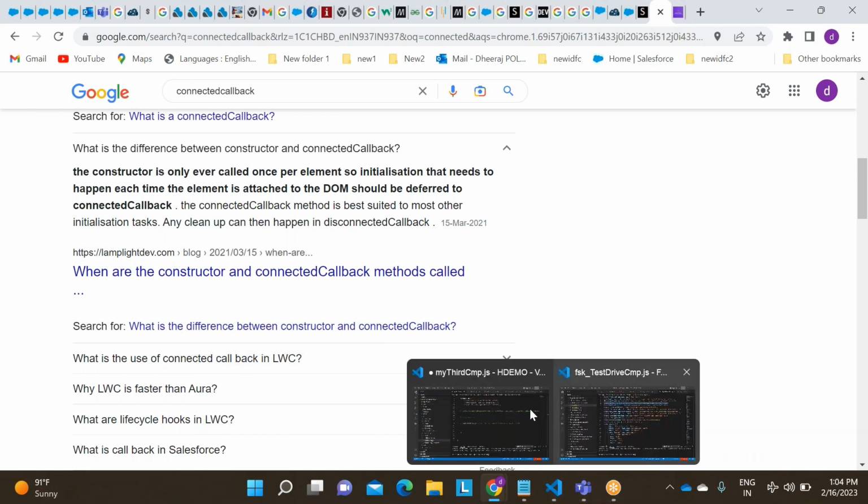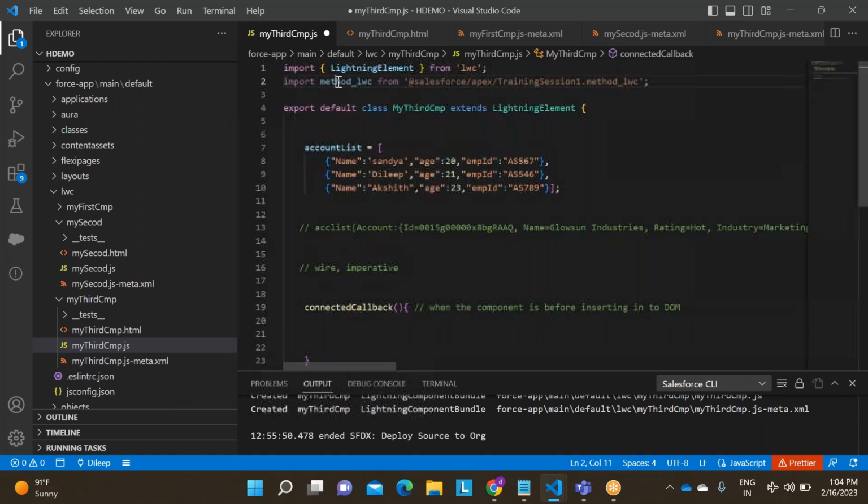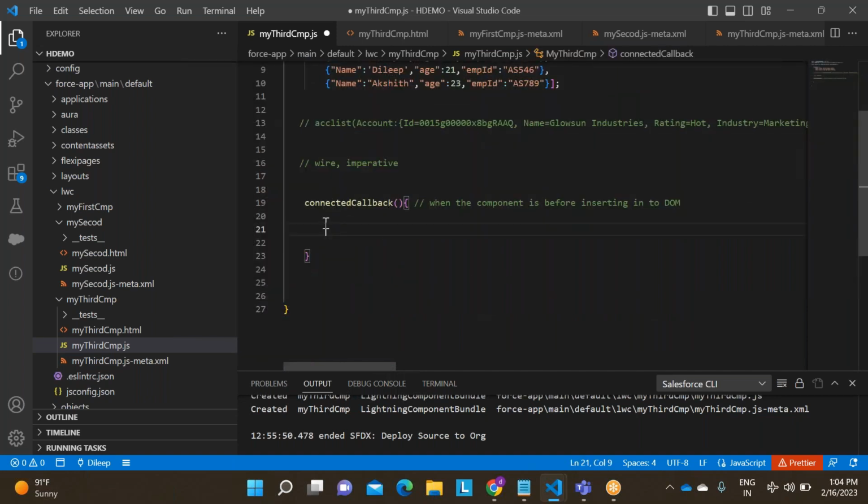So as of now, you follow this one. When the component is before inserting into DOM, if I want to perform any action, I'll write within this connected callback. How will you call the Apex method? See, we have this one, right? Just call this one. This is the method, right? Then you will be having two things.